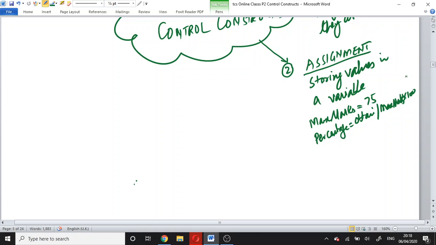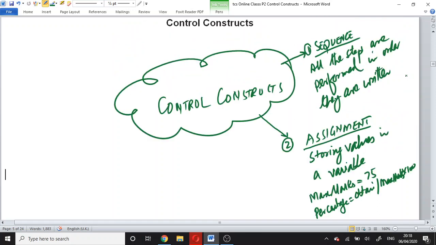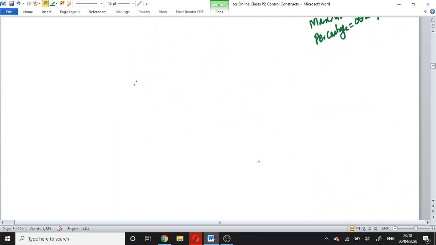In assignment, we directly sometimes store the value in a variable, sometimes the result of a calculation is stored in a variable. This is known as assignment. The third control construct is selection. The other name of selection is condition. What do you mean by selection? Here I am writing an example. We are asked to input marks and output pass or fail.